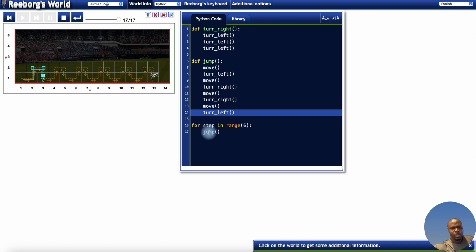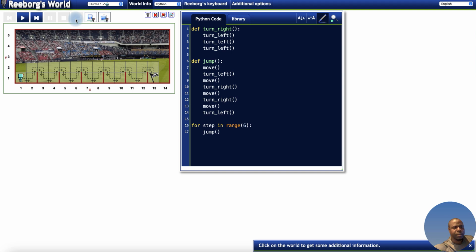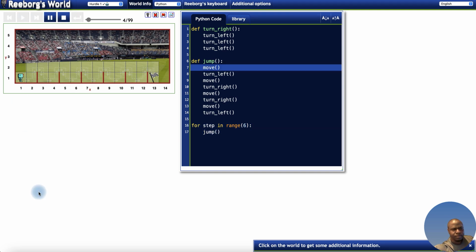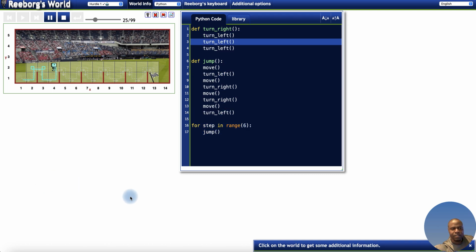It's going to execute line 17 first, and once it completes each step, it's going to re-execute line 17 for each step. So if I reset, see what it's going to do. It's executing the second step, third step. You see how it's coming back to line 17 because the condition is met.